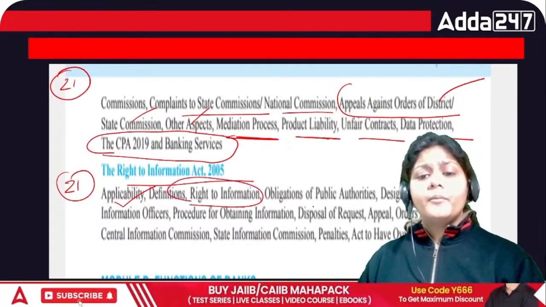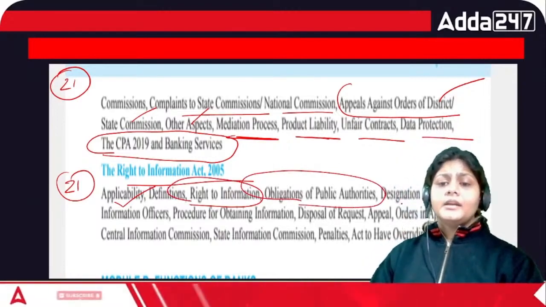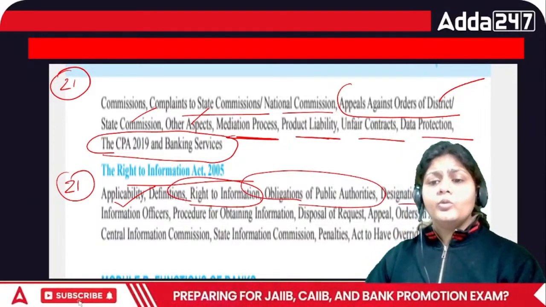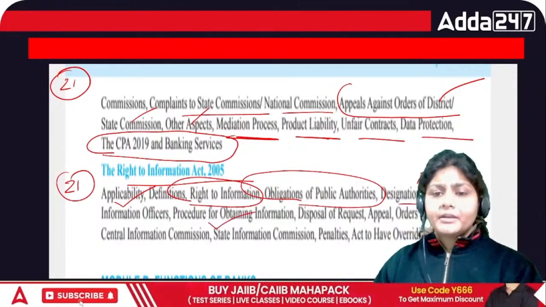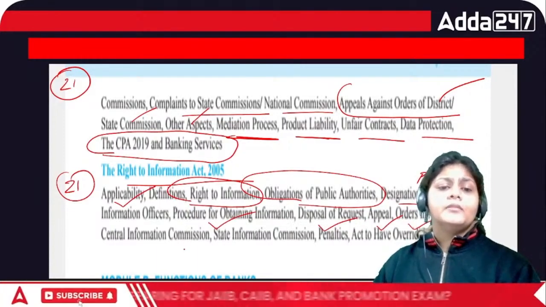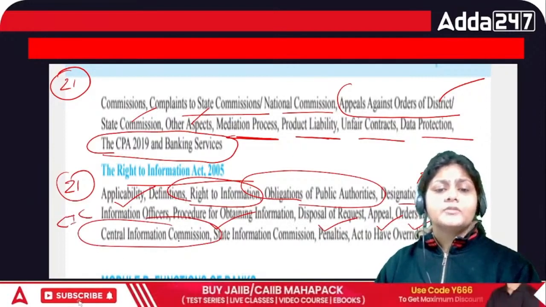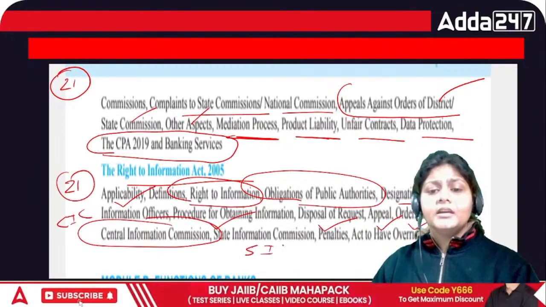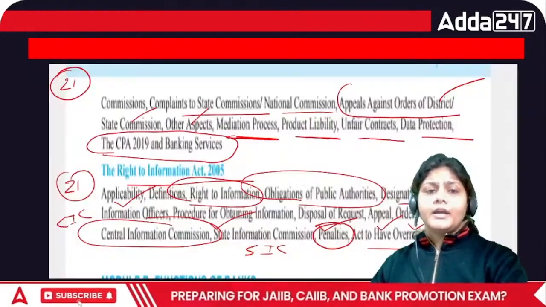What is the obligation of public authority? What is the meaning of public authority? Then designation of PIO in the bank. Who is the PIO? Procedure for obtaining the information, disposal of request, appeal, order in appeal. What is a CIC? Central Information Commission. What is a SIC? What is the penalty and act to have the overriding effect?